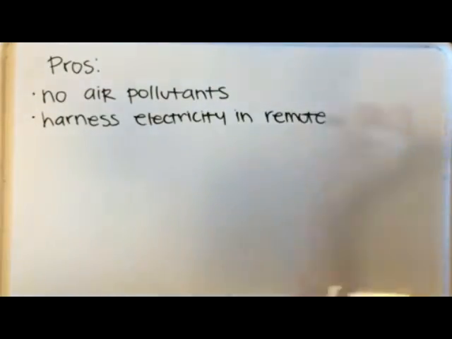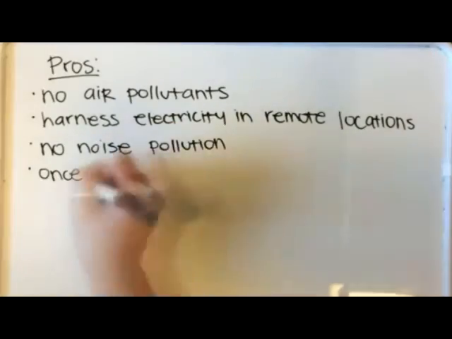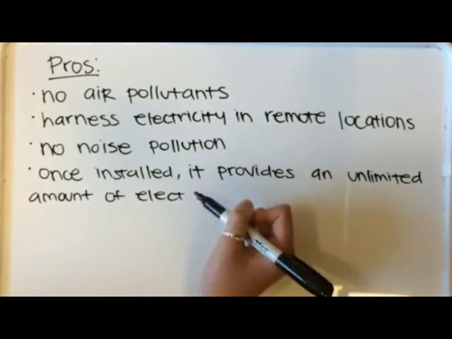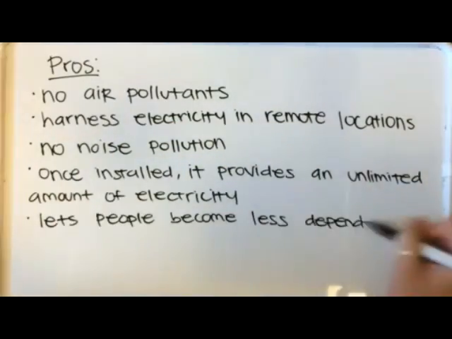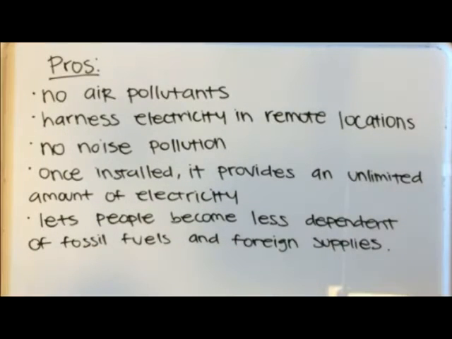The pros of solar energy are that there are no air pollutants, it harnesses electricity in remote locations, and there is no noise pollution. Once installed, it provides an unlimited amount of electricity, and it lets people become less dependent on fossil fuels and foreign supplies.